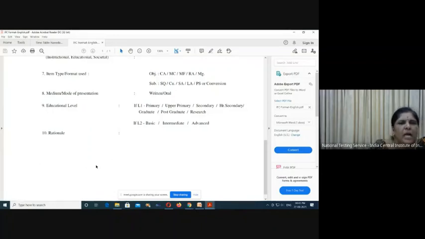Or the noun form of any language, maybe Odia or maybe Tamil, has been tested in the identification level through the multiple choice question. Like that we can write. We have to justify what kind of ability the student is going to know. That is noun form. The knowledge about the noun form has been tested in the identification level. In one sentence we have to write the rationale here.